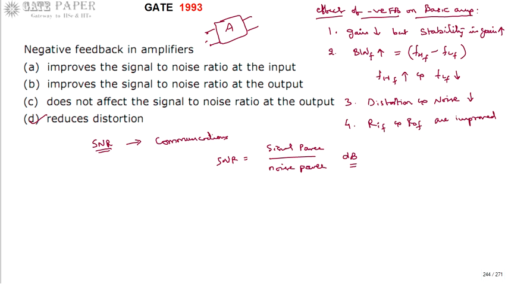When we study amplifiers with negative feedback, we never come across signal to noise ratio. We can say negative feedback doesn't have a direct effect on SNR, that is, we cannot say directly whether it is improving or decreasing it. And we also cannot say it is not affecting the SNR, so A, B, C are not the answers. Even though negative feedback may affect it, it has no direct effect. So the right answer for this question is D. Negative feedback in amplifiers reduces distortion. Thank you.